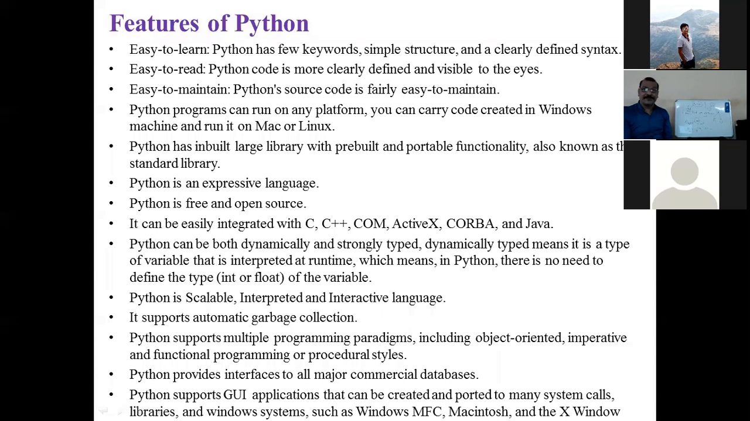Pandas is very popular. Whenever you shift data from Python to any other software which can maintain the data, that is known as pandas. Pandas is very popular software through which you can dump the data from Python to pandas, and that's why, when you write applications in big data, you can use pandas. Python also provides GUI support: libraries are there, Windows MFC calls are there, Macintosh system is there, Windows operating system is there.